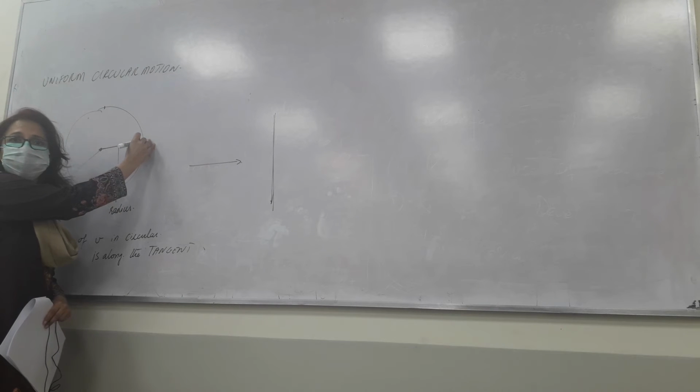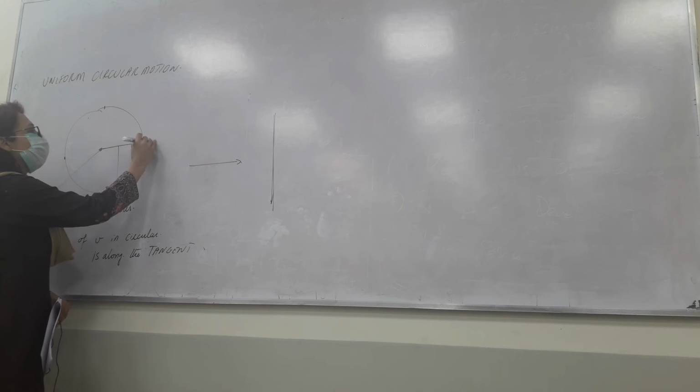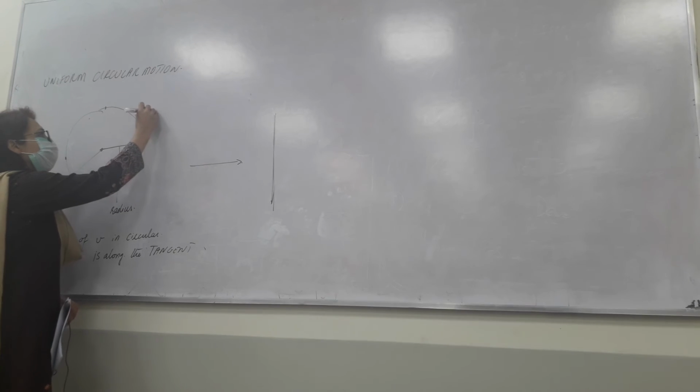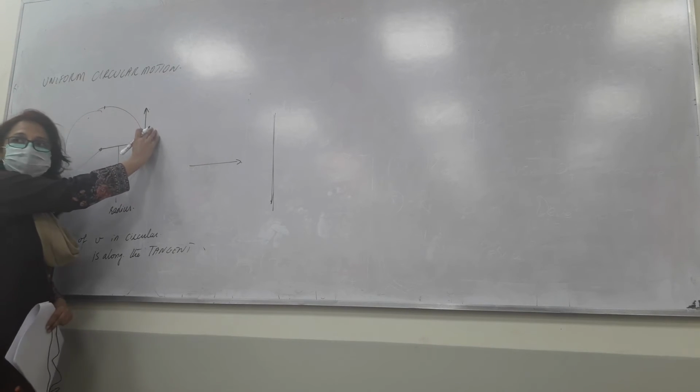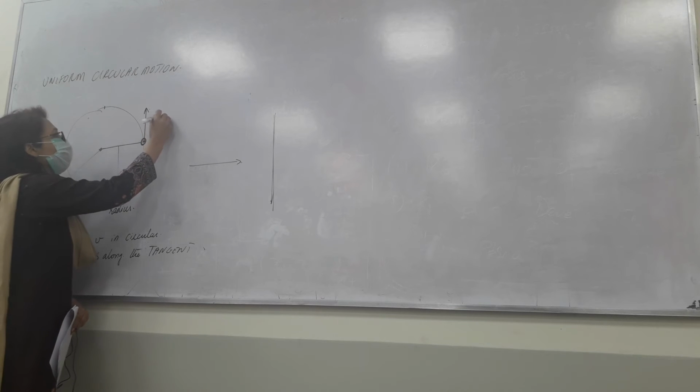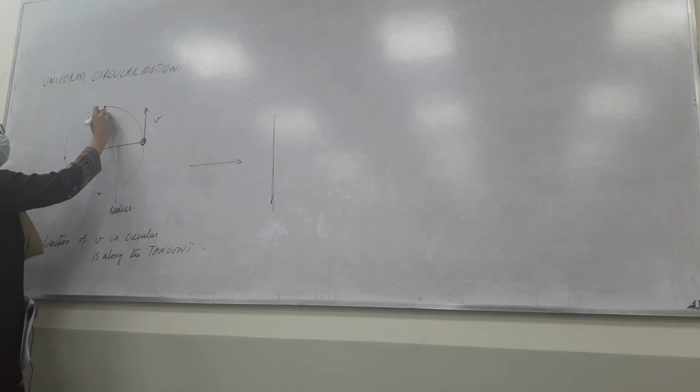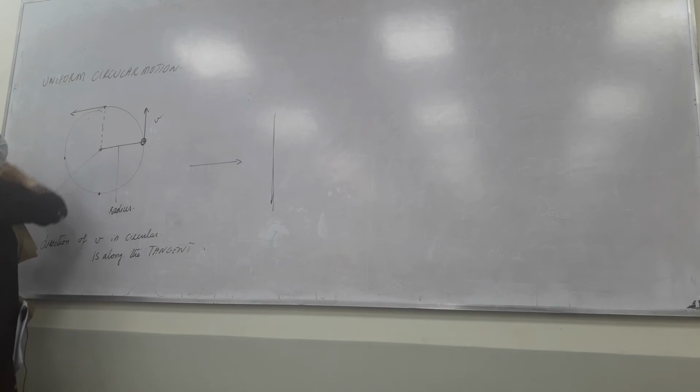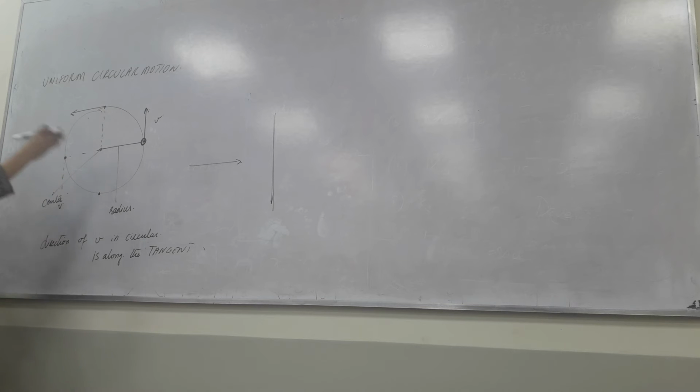whether it's a bike or a car or whatever, and then you draw a perpendicular to the radius at that point, and this will be the direction of velocity. Now at this point, if you join this to the center, that's the radius, then the tangent is in this direction. At this point again you use the same method of drawing the tangent, and then you see the direction of the velocity is continuously changing at every point on the circular path.